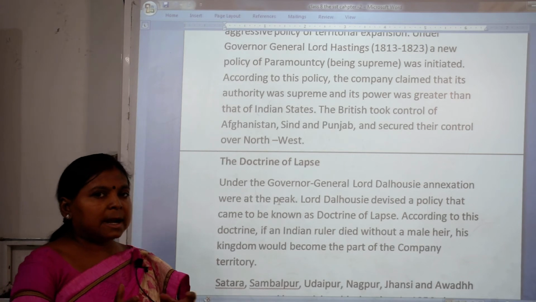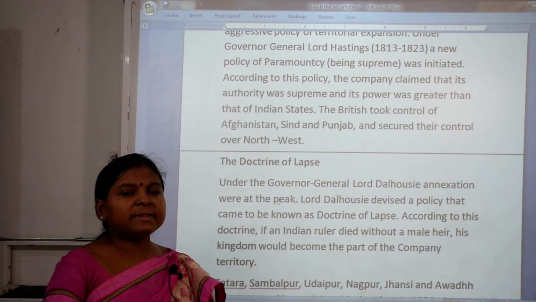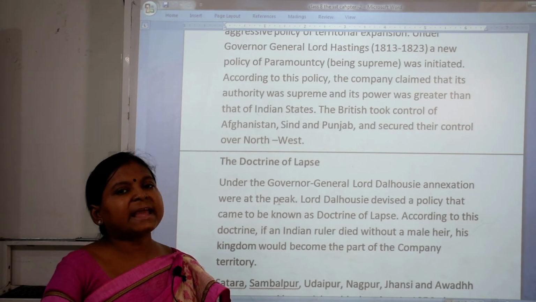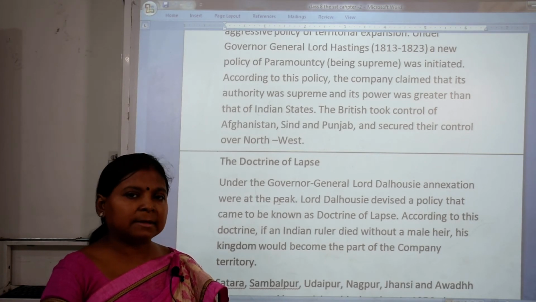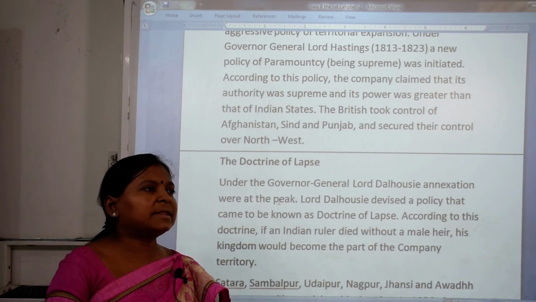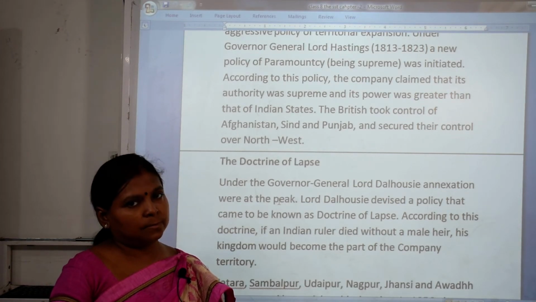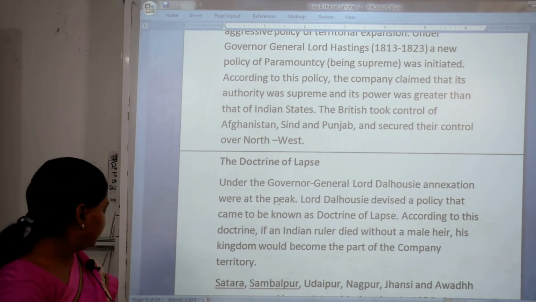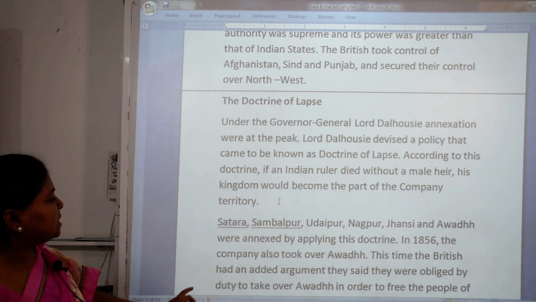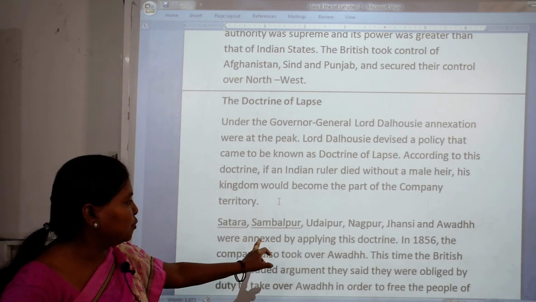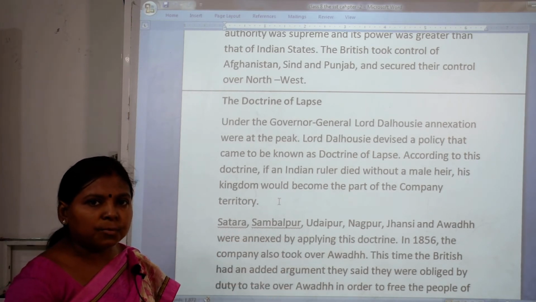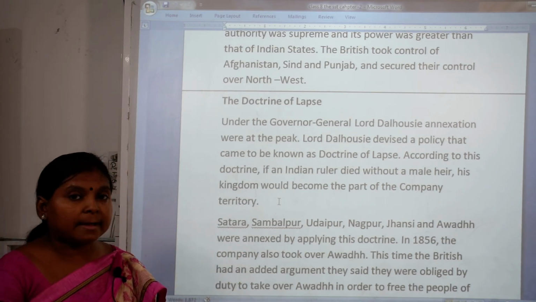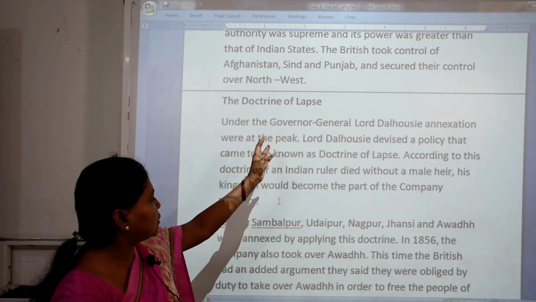So what happened? There were so many rulers who had no male child. When they died, the company captured their kingdoms. In this way they followed this new doctrine of lapse. Now do you know which areas they captured? Satara, Sambalpur, Udaipur, Nagpur, Jhansi and Awadh. These all were annexed by applying this doctrine of lapse.